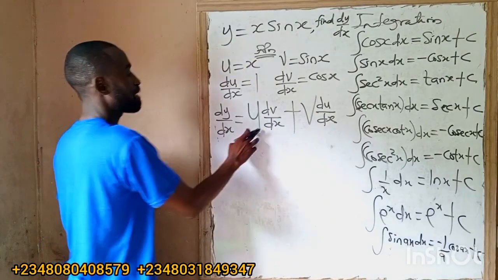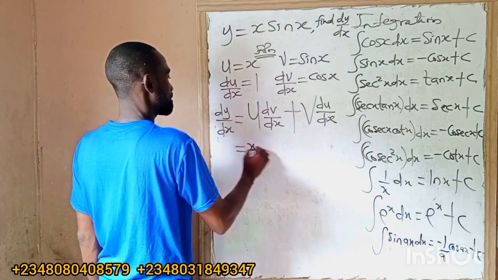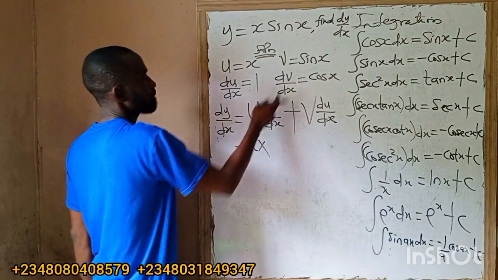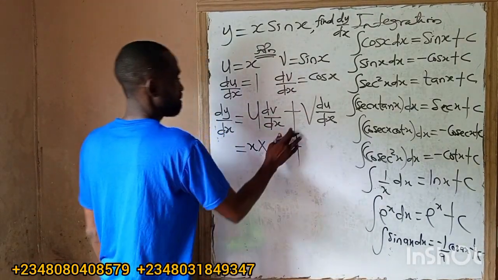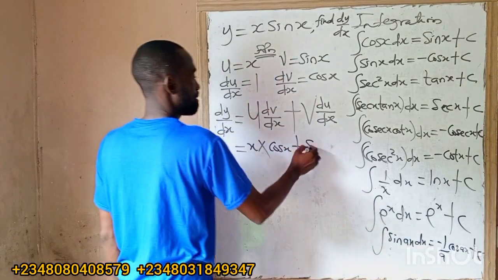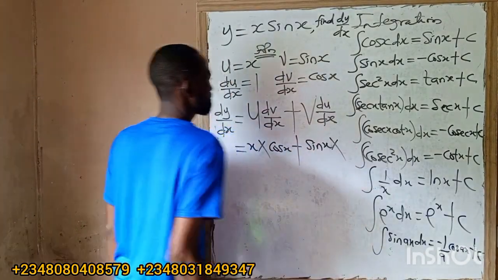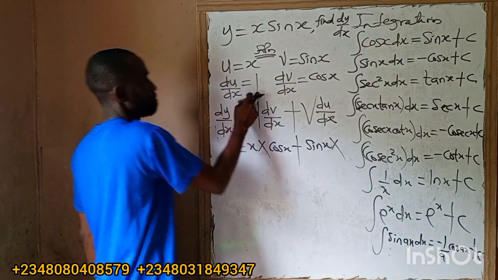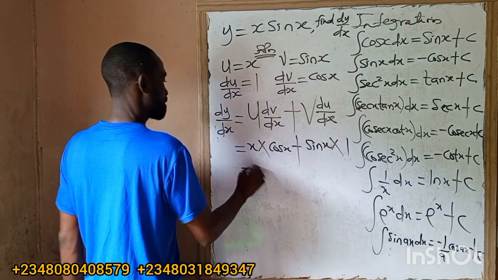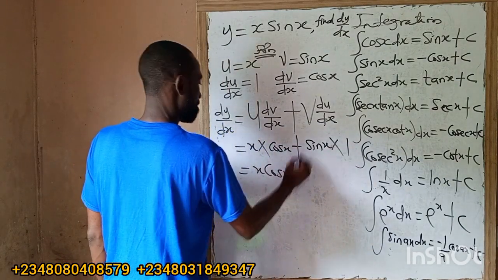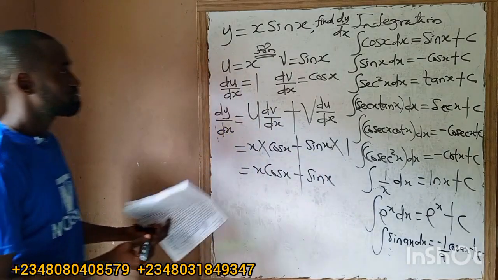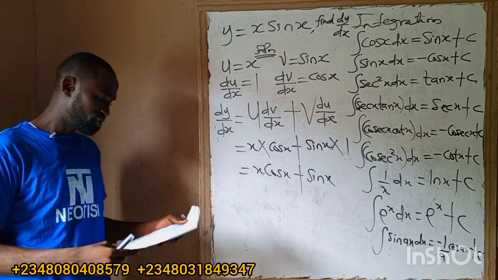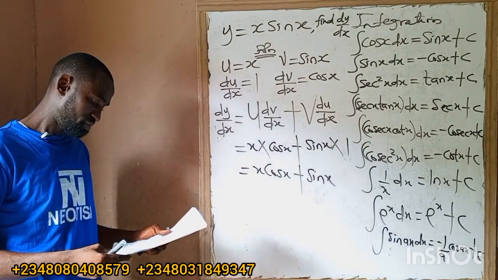I keep my u constant: x times the derivative of v, cos x, plus keep my v constant, sin x times the derivative of u, 1. The answer is x cos x plus sin x. Just go and watch the video, you learn more on that.